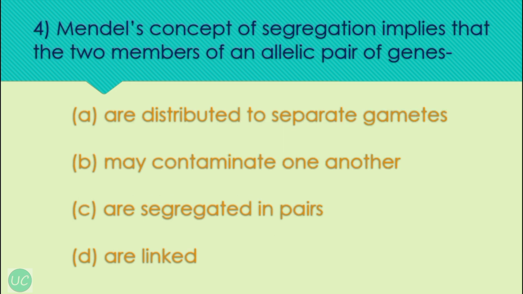Okay, our next question is Mendel's concept of segregation implies that the two members of an allelic pair of genes, option A, are distributed to separate gametes. So this is correct. B, may contaminate one another. So this is wrong. Dominant and recessive alleles cannot contaminate each other. And C, are segregated in pairs. So this is incorrect. They are segregated independently, individually. Okay, and option D, they are linked. So this is wrong. Dominant and recessive alleles are not linked anyway. Okay, so the correct option over here is A, distributed to separate gametes.